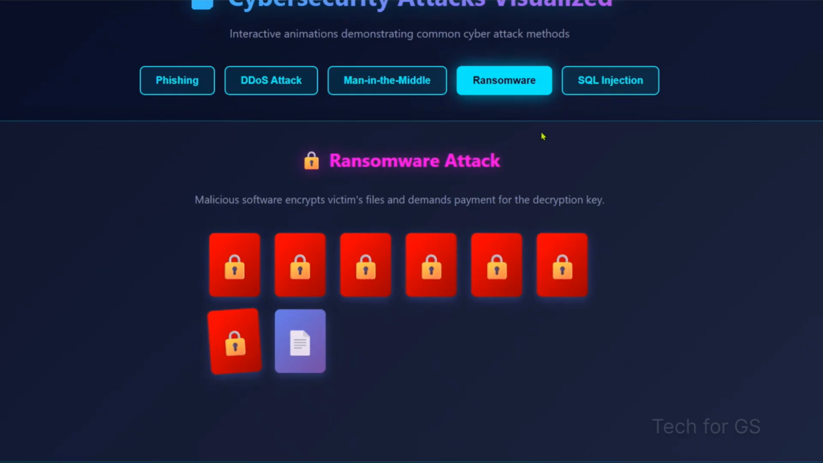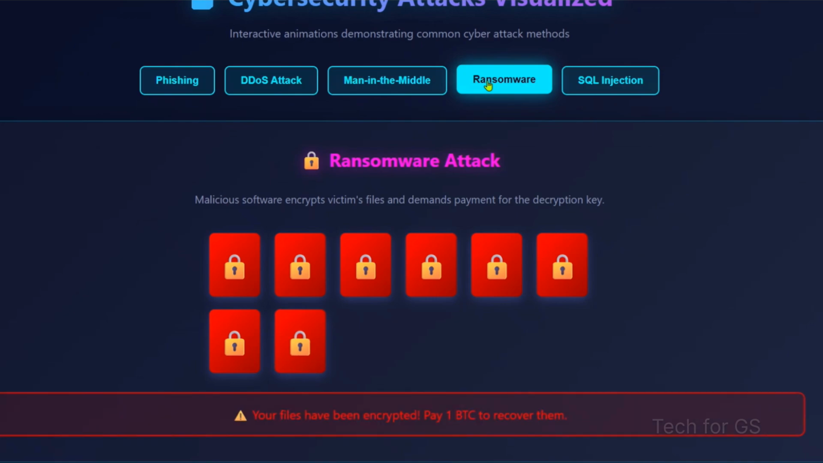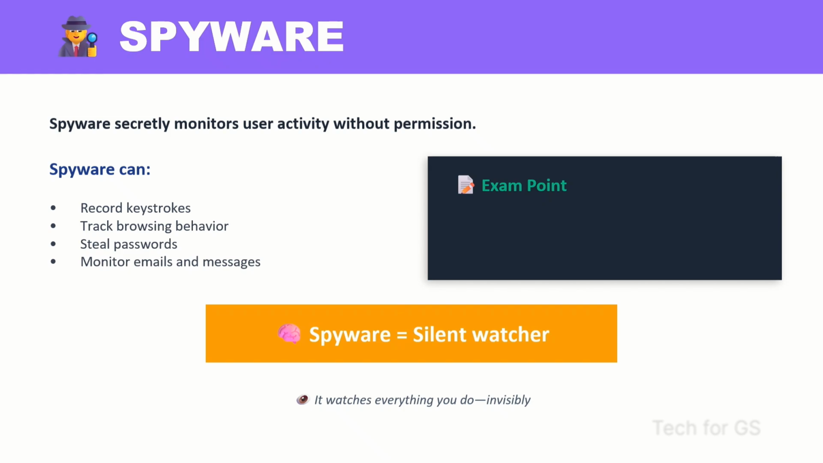Ransomware attack: malicious software encrypts victims' files and demands payment for the decryption key. The next one is spyware. Spyware secretly monitors user activity without permission. It records keystrokes, tracks browsing behavior, steals passwords, and monitors emails and messages. Spyware runs silently in the background without the user's knowledge. For example, a mobile app that tracks your activity without your permission.